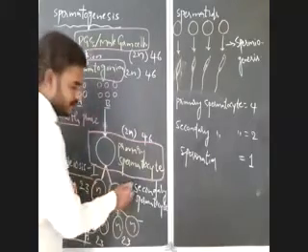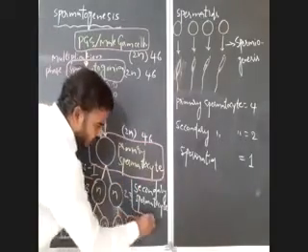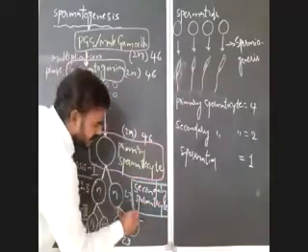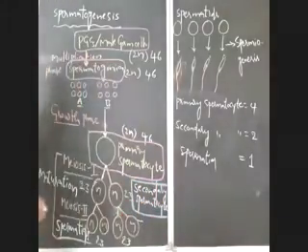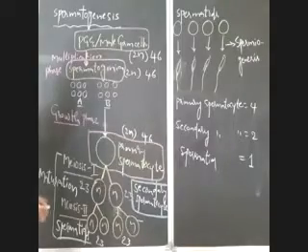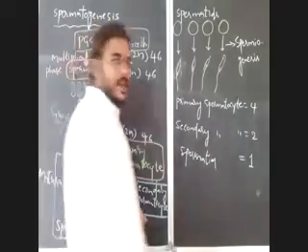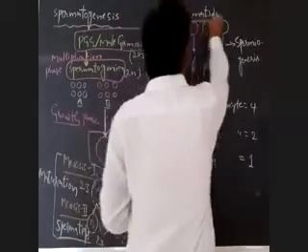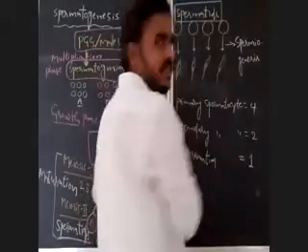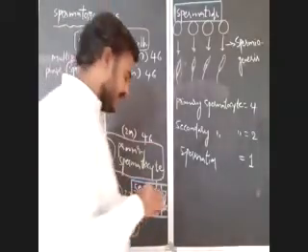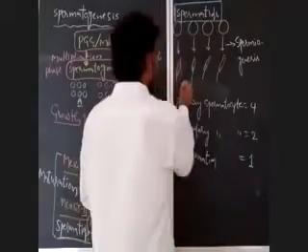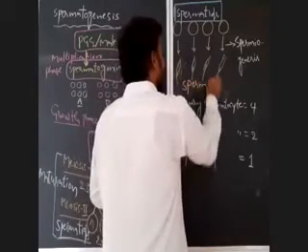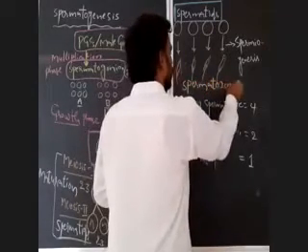Observe here with this blue, what I am rounding up, those are haploid cells: secondary spermatocytes, spermatids, and spermatozoa also.